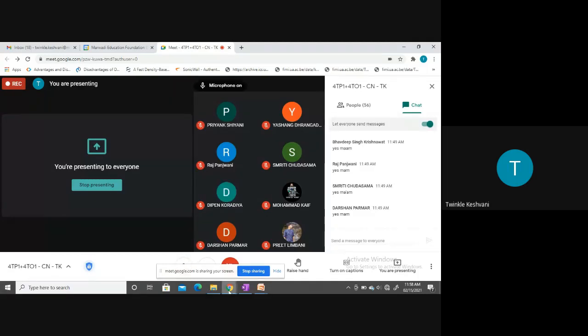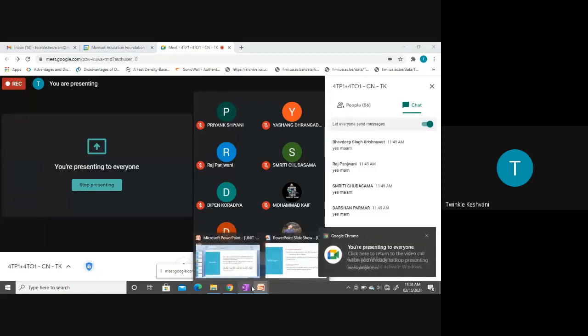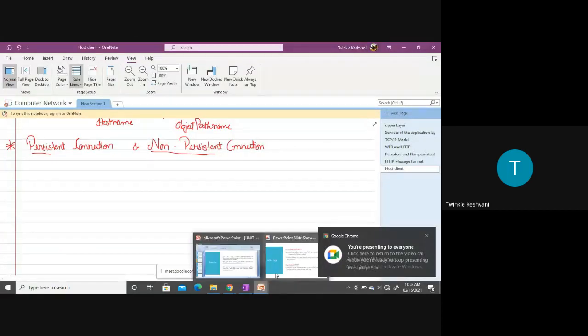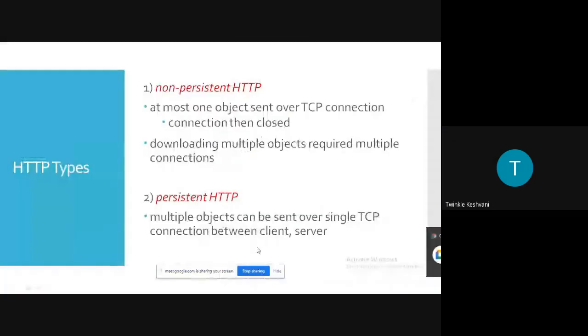Okay, so considering either connection: if it is a persistent connection, then we need to establish a single TCP connection, and multiple objects, multiple files, can be sent over that single TCP connection, right? And if it is a non-persistent connection, then we need to establish a separate TCP connection for each object, right?